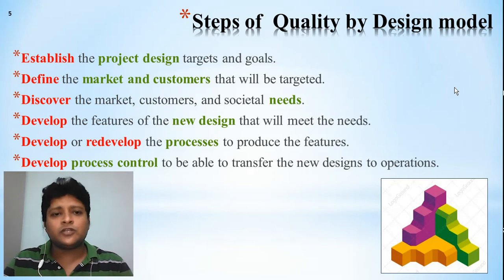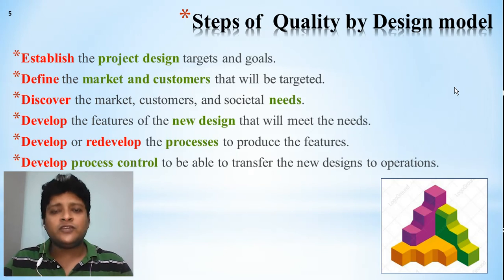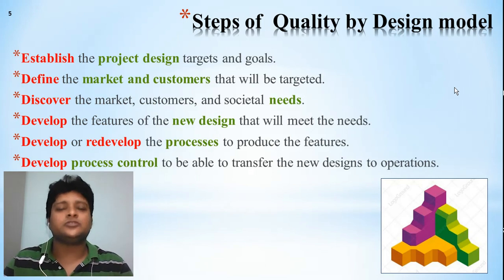So first of all, you have to establish the project design. That means we have to fix our target, we have to fix our goal. That means what kind of features, what kind of ideal characteristics we want to build into our product. That is called the establishment of the project design.